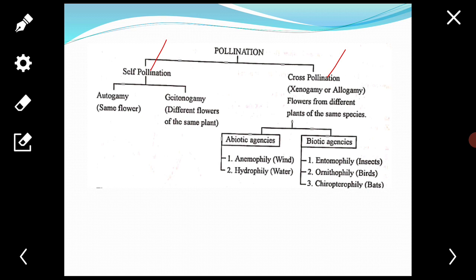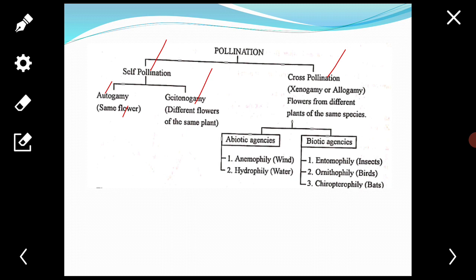Self pollination is of two types. First is autogamy, and second is geitonogamy. Autogamy is a kind of pollination in which the pollen from the anthers of a flower is transferred to the stigma of the same flower.